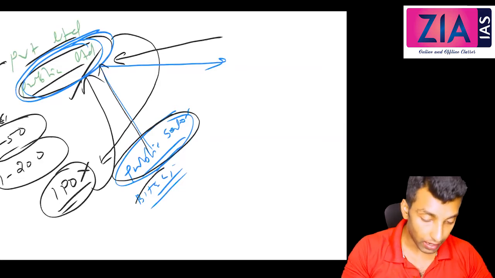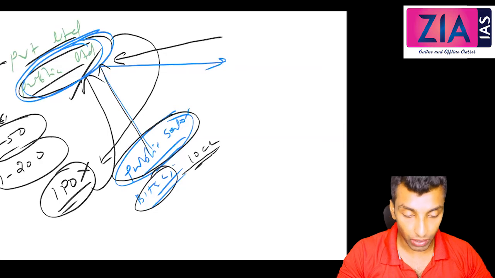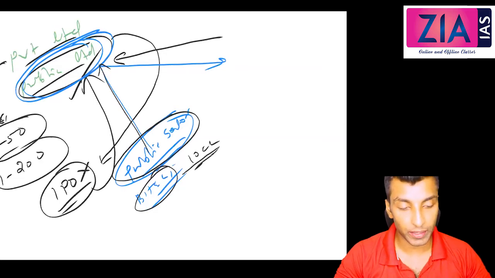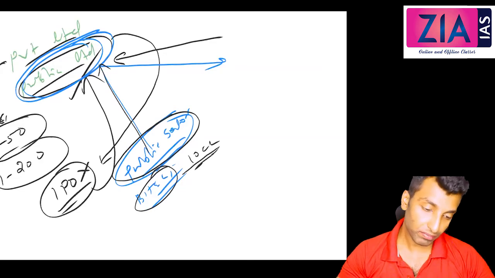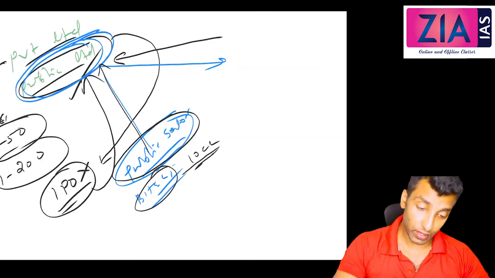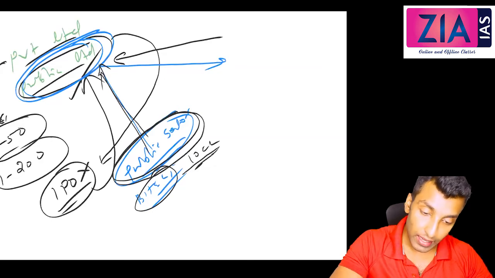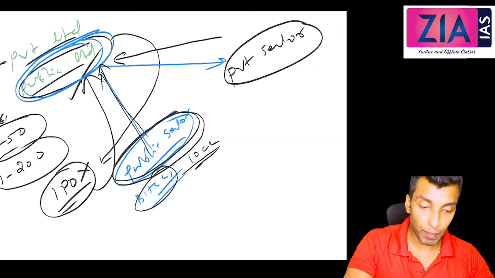For example, BHEL, IOCL, State Bank of India, all these are public limited companies. All these have issued IPOs, and all these are mobilizing funds also. So I'm saying a public sector company can be a public limited company. Similarly, a private sector company can also be a public limited company.